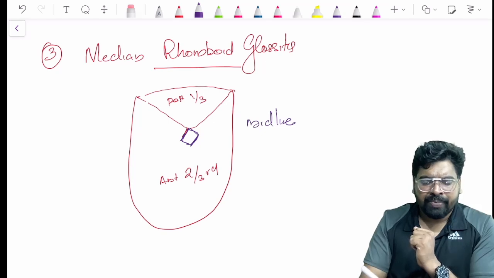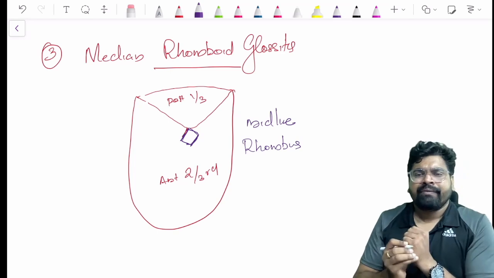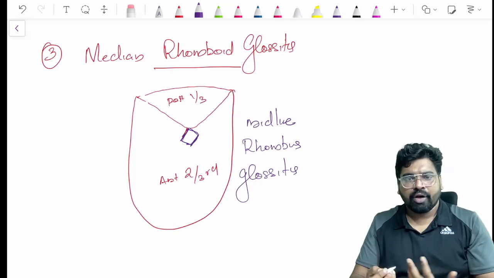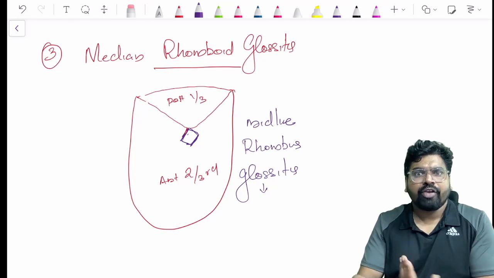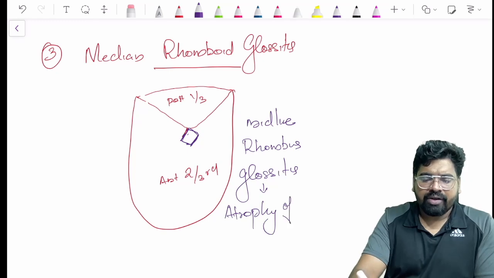In the shape of a rhombus, we have glossitis. So this is median rhomboid glossitis. Glossitis means in this area there will be atrophy of the papillae, atrophy of your filiform papillae.